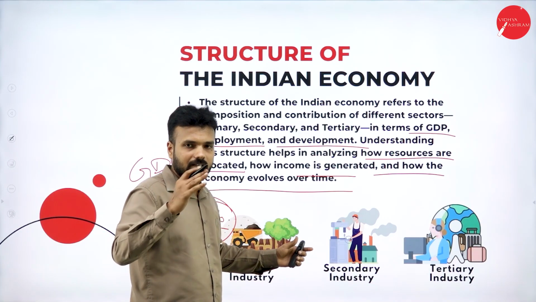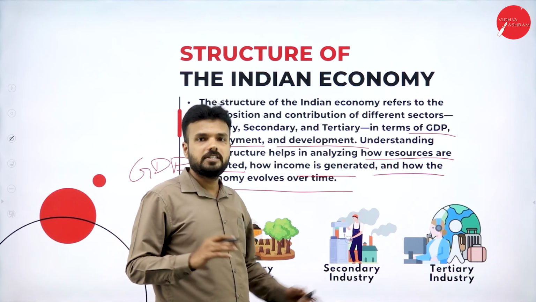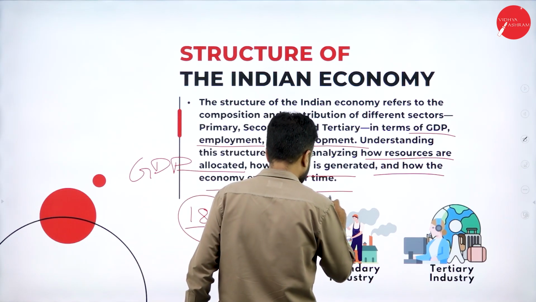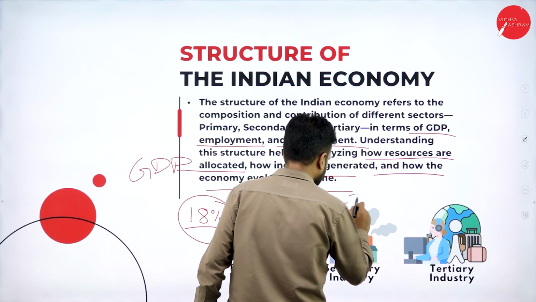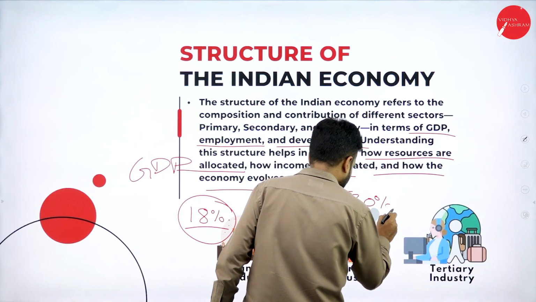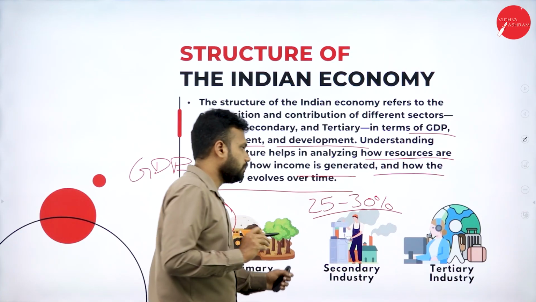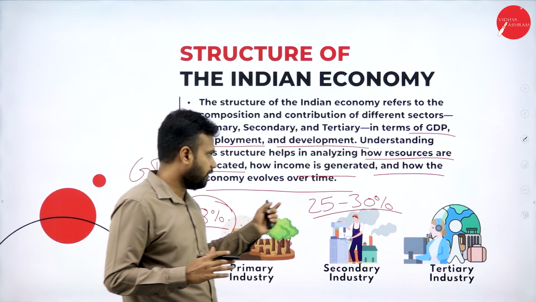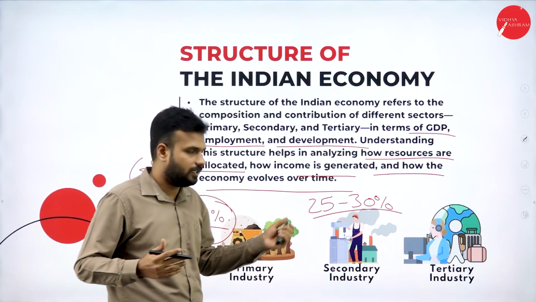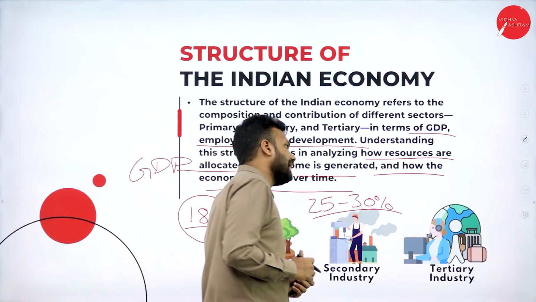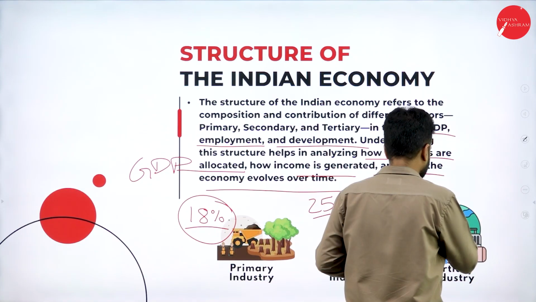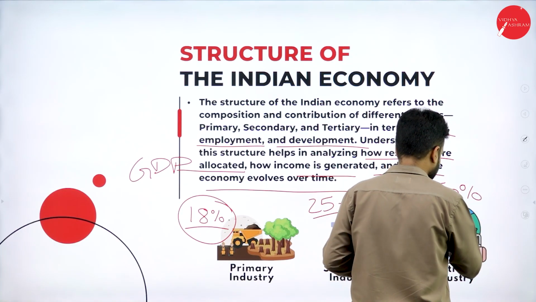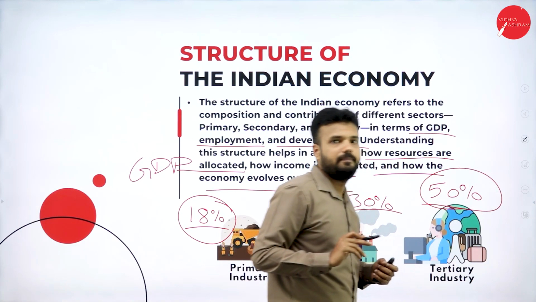It gives 25 to 30% of the GDP of our nation, where around 25 to 30% of the people are engaged in this secondary activity. When it comes to the tertiary sector, it gives around 50% of the GDP.